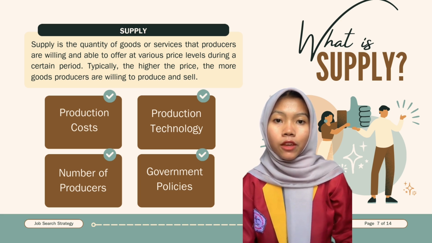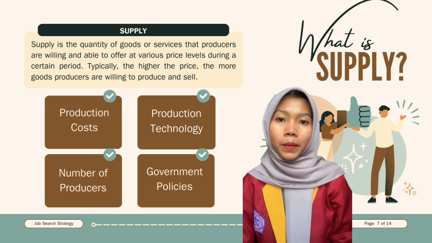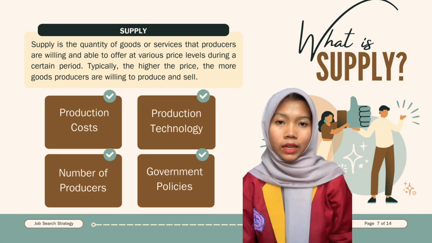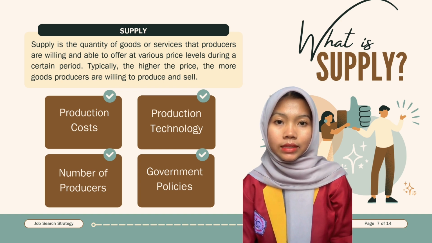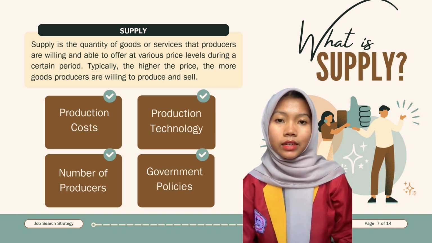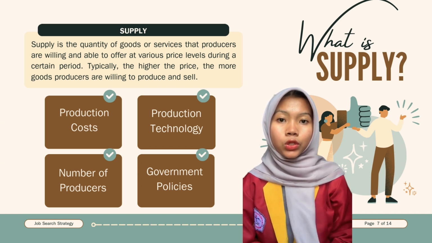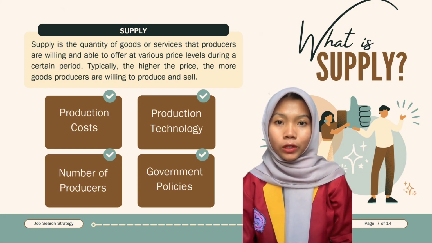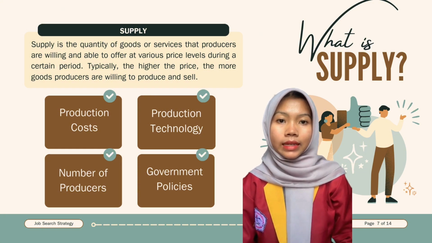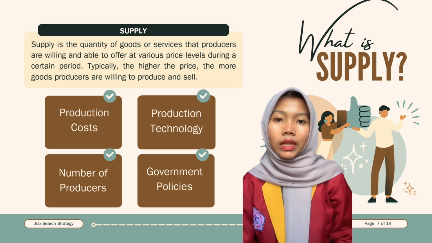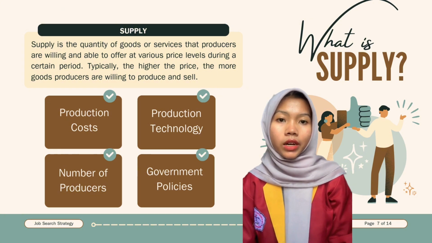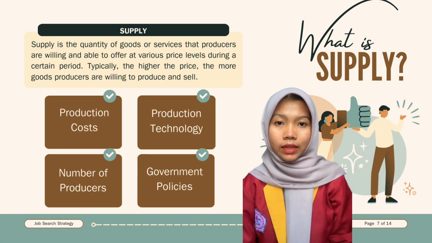Production cost. If production costs increase, producers may reduce the quantity of goods they offer. Production technology. Technological advances can make production more efficient, leading to an increase in the quantity of goods supplied. Number of producers. The more producers there are, the greater the supply of goods in the market. Government policy. Taxes, subsidies, or regulations can also affect the supply of goods.